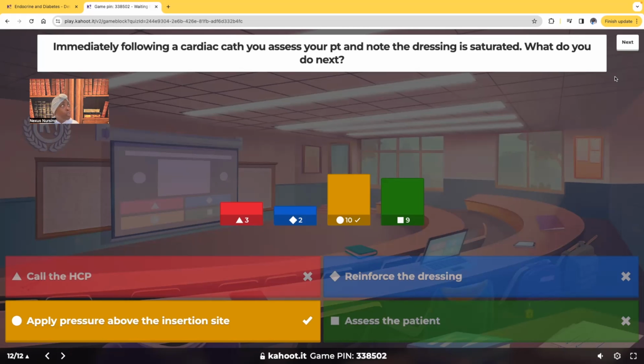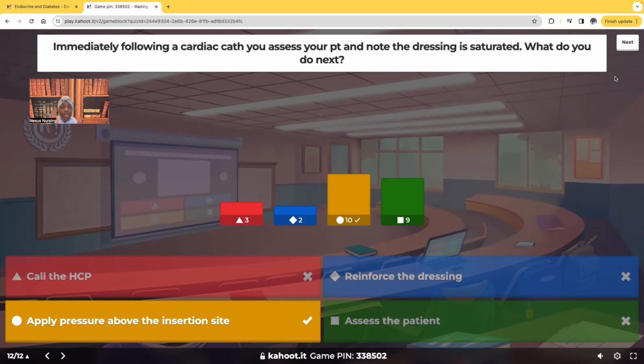Your brain told you to do what? Take the blood pressure? What's the blood pressure going to tell you that you don't already see? That your patient's bleeding out. What's the SaO2 going to tell you that you don't already see? Patient bleeding out. What is the temperature going to tell you that you don't already see? Your patient's bleeding out. Let's be for real right now.